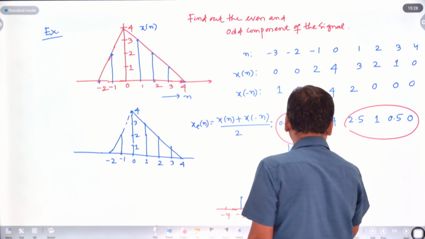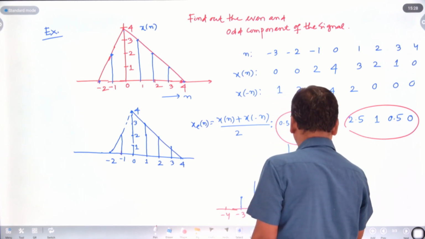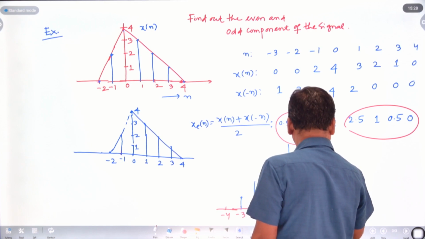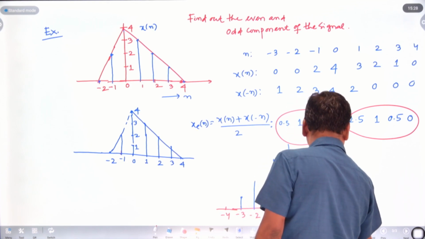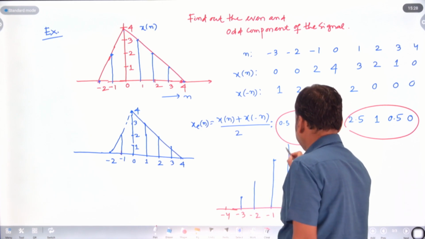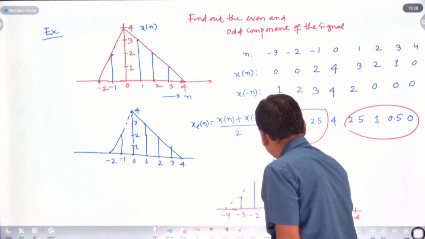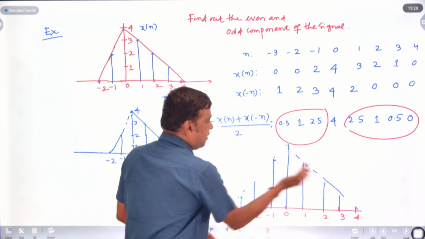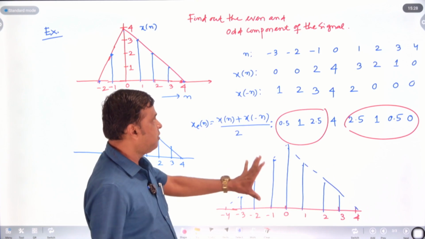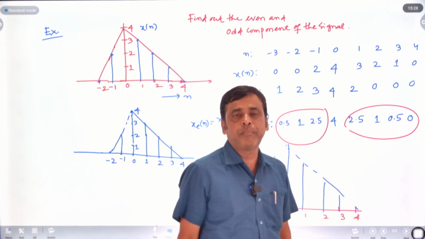Here also 2 is nothing but 1. 3 is nothing but 0.5. And this is nothing but 0. So whatever is on the right side is exactly the same as the left side. This is nothing but the even component of the signal, or the even part of the signal.